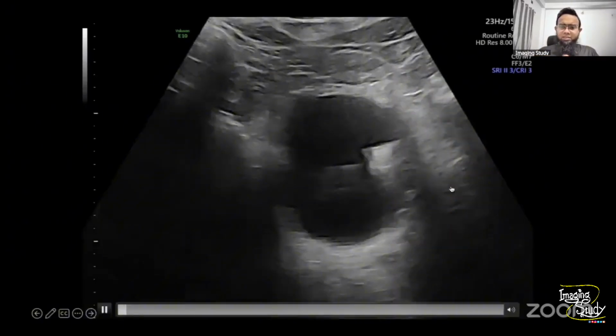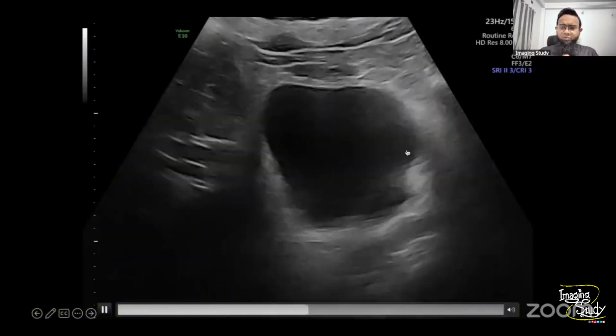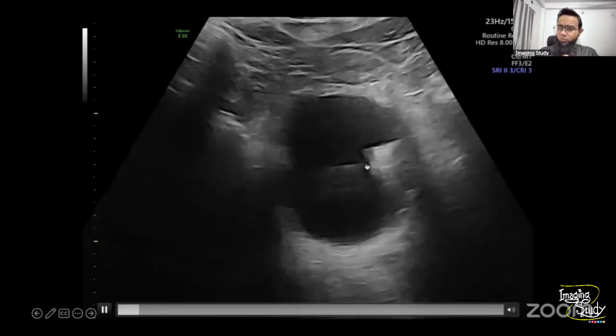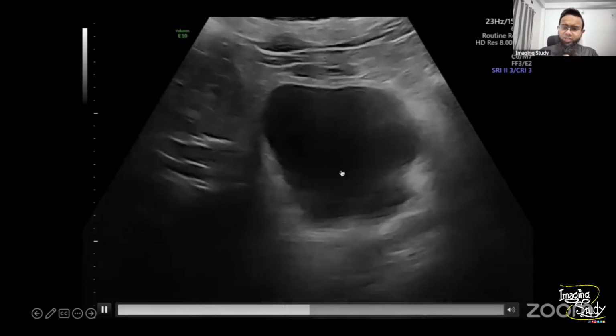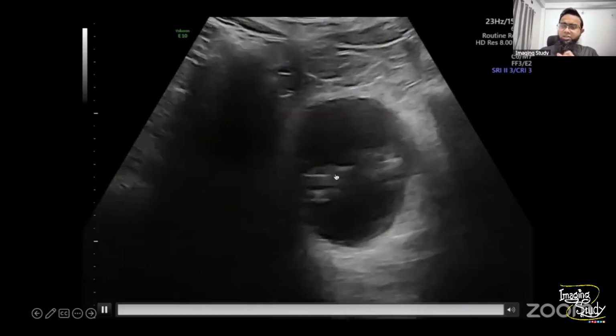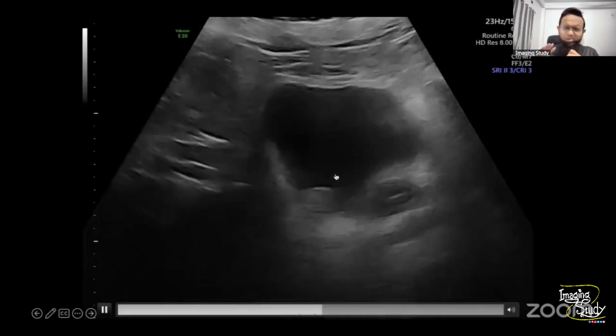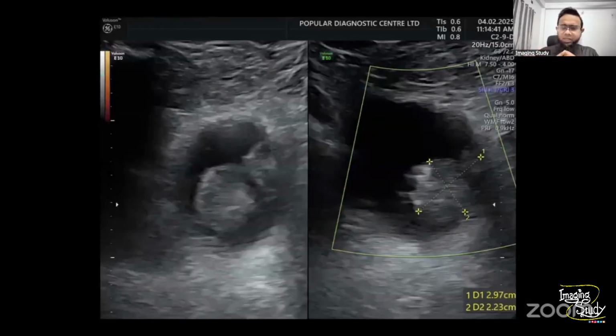Now you can see this lesion here coming from the left lateral wall of the urinary bladder and protruding into the lumen. So this is a urinary bladder mass, possibly a malignant one. Here we try to measure the lesion. We use the power Doppler here, but there was no prominent vascularity.